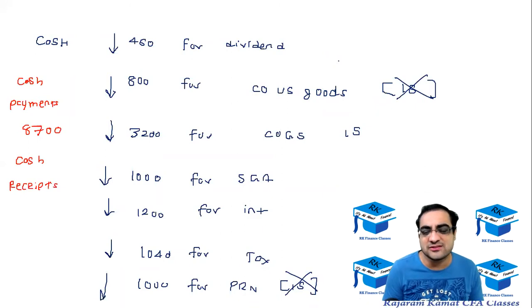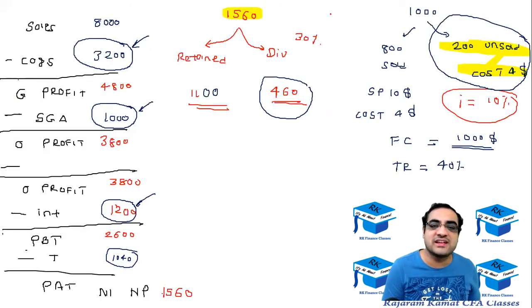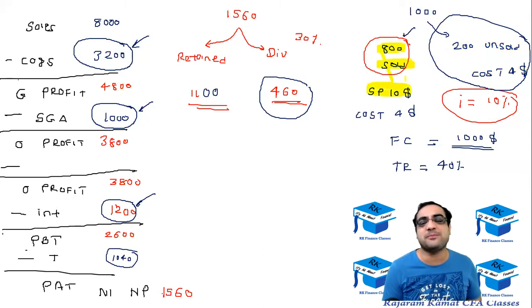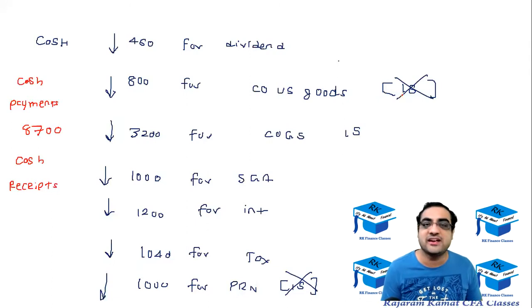So you'll be receiving cash also because you are selling the products to the customer. You are selling 800 products to the customers, and to each customer you're charging a price of $10. So the total cash that you will be receiving would be 800 into 10, 8,000. You will be receiving $8,000.